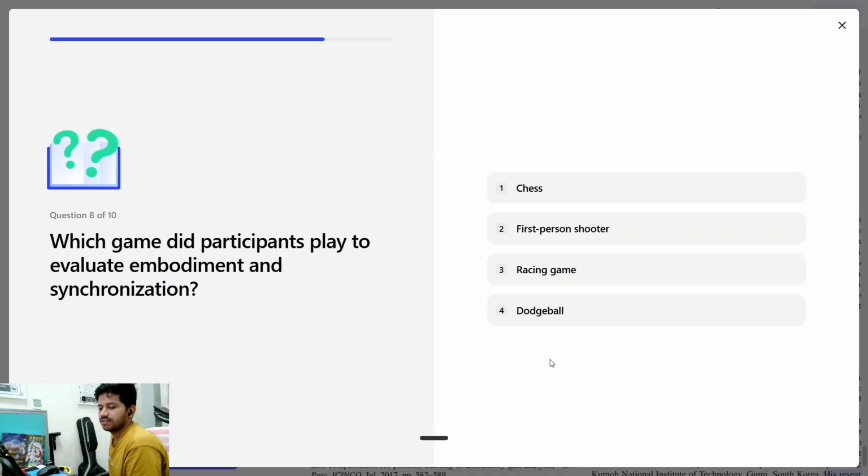Which game did participants play to evaluate embodiment and synchronization? First person shooter and dodgeball game to evaluate embodiment and synchronization.